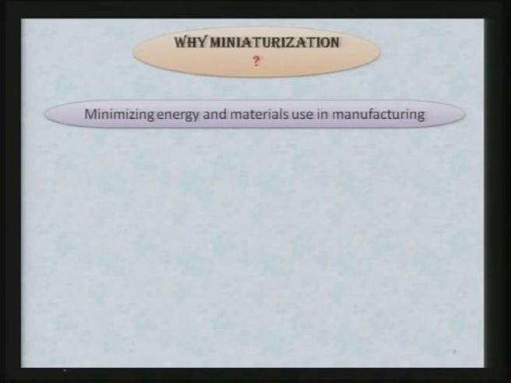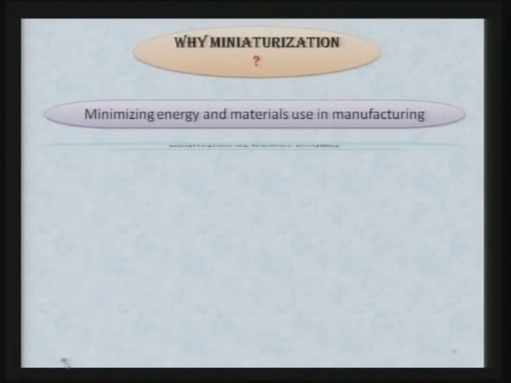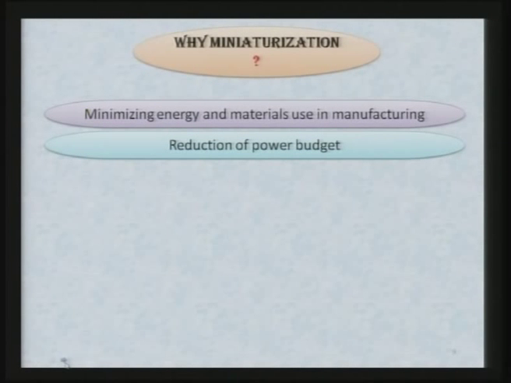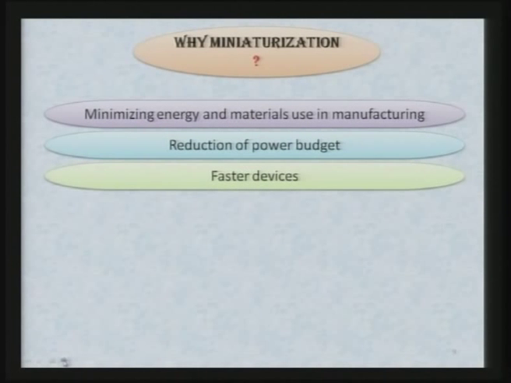Minimizing, for example, energy and materials used in manufacturing. Certainly, this cell phone requires much less material for manufacturing as compared to our old days telephones. In the same way, there is reduction of power budget; the total power consumption in these devices is much lower compared to the large sized devices.